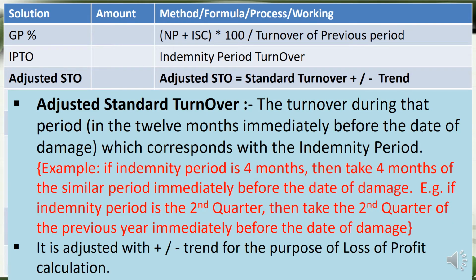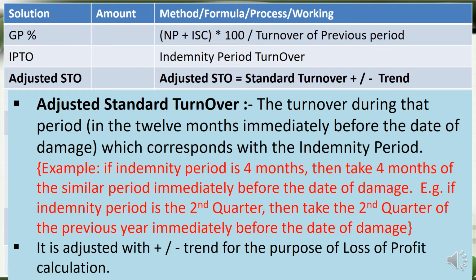The next one in our template is the adjusted standard turnover to be calculated. What we should understand is that it is the adjusted standard turnover of the similar period of the previous year immediately preceding the damage. Supposing the indemnity period is 4 months, or maybe the last quarter of the year, then we have to take the previous year turnover, the last quarter of that previous year. Like that, if it is the second quarter, we have to take that second quarter turnover.